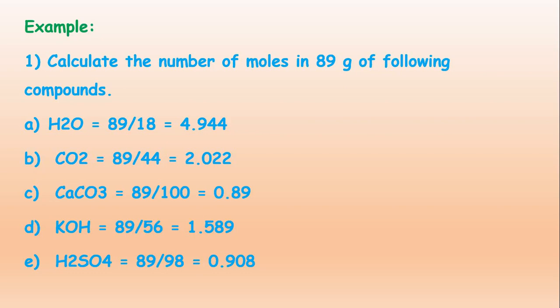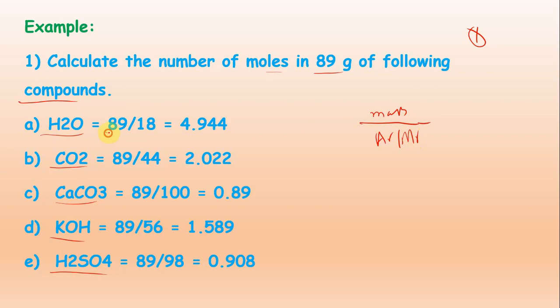Now the question related to formula number 1: calculate the number of moles in 89 grams of the following compounds. For example, water, CO2, calcium carbonate, potassium hydroxide, and sulfuric acid. The formula is given mass divided by relative atomic mass or relative molecular mass.